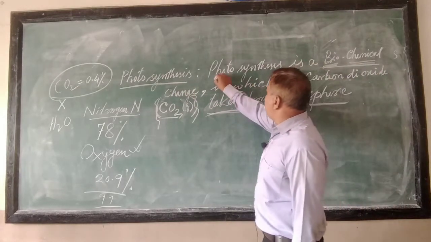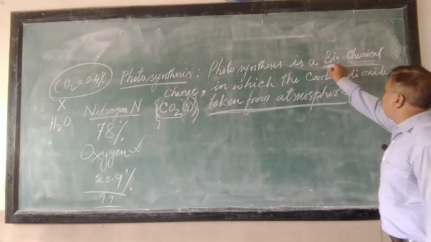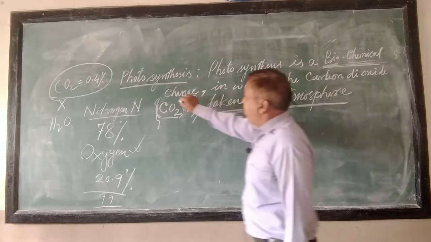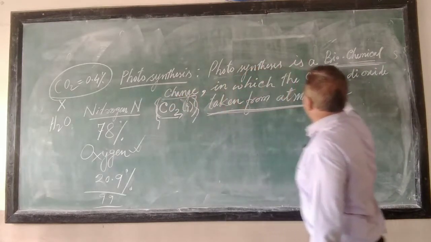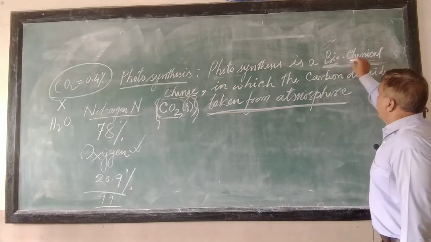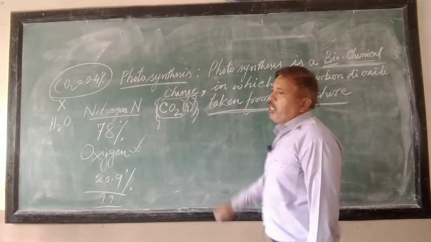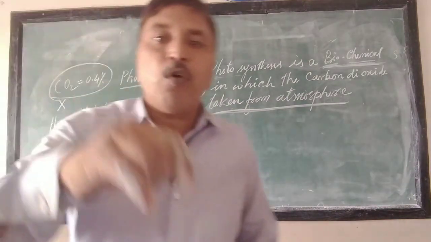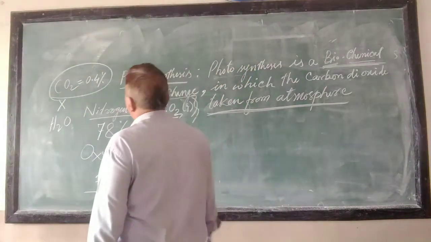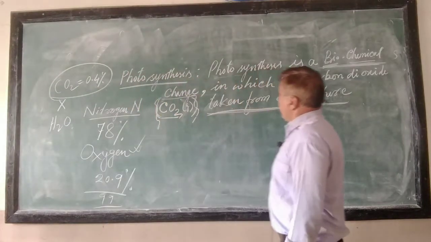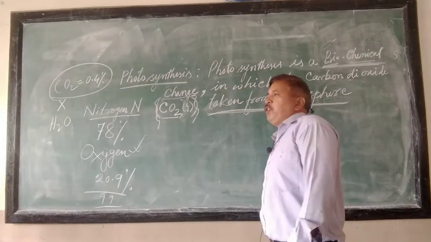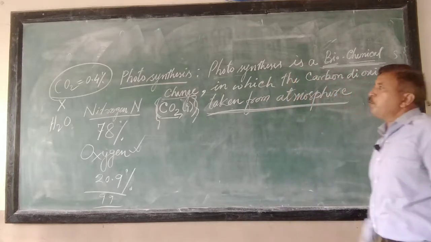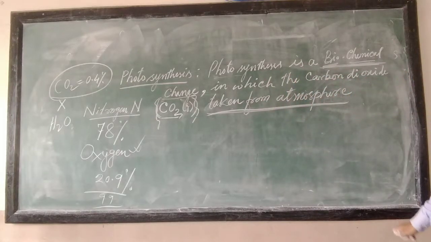So photosynthesis is a biochemical change, the chemical change that takes place in a living being, or involves a living factor, right? And in this process of photosynthesis, what happens?